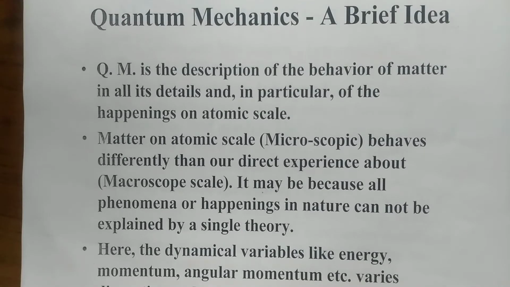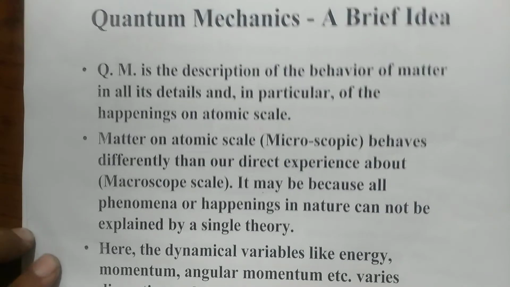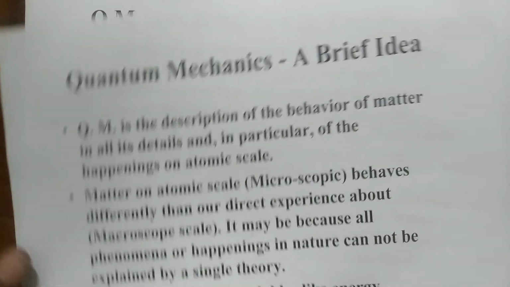take on discrete values. For example, in daily life, if you compare the motion of snake and motion of frog, the motion of snake is continuous, say it is classical, and motion of frog is in discrete steps, or we can say it is the quantized motion. So quantum mechanics was developed in two stages.